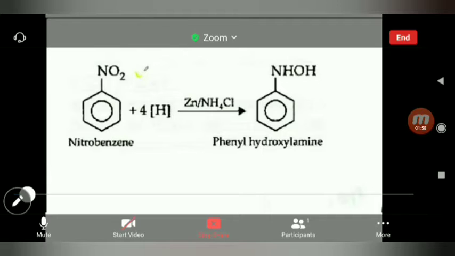Listen, nitrobenzene undergoes reduction in neutral medium, zinc and NH4Cl, that is the neutral medium, to give phenyl hydroxylamine. This is the explanation. Next we go to the second question.